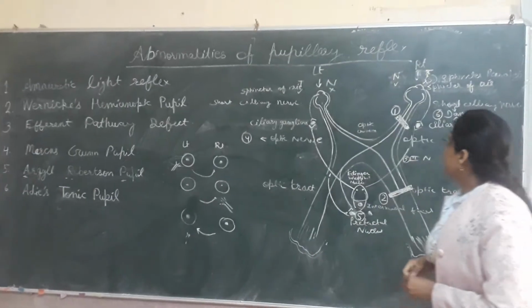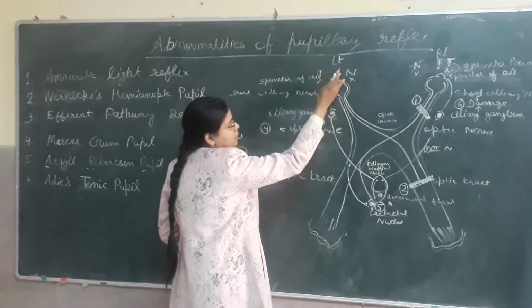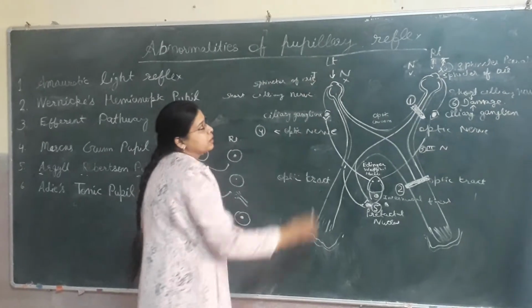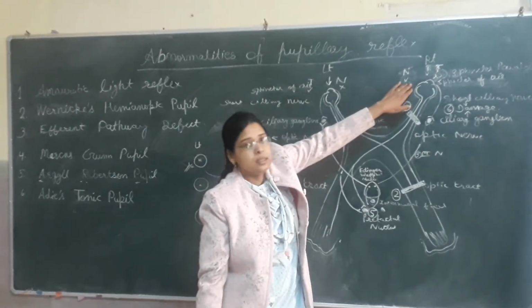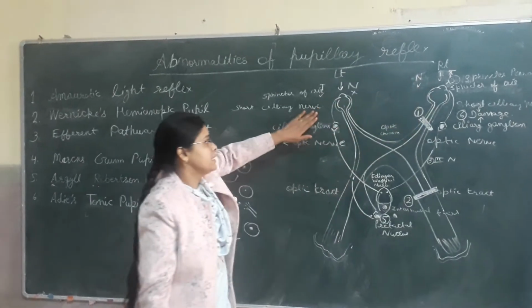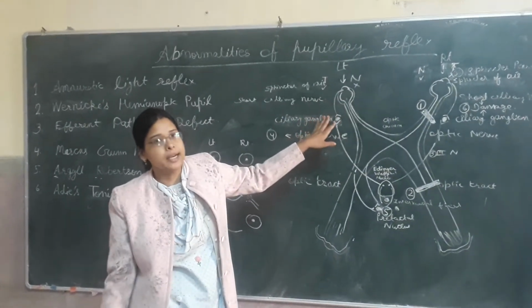But if we show light on the normal left side, on the temporal half of the normal side or the nasal half of the affected side, there will be presence of ipsilateral direct light reflex and contralateral consensual light reflex.